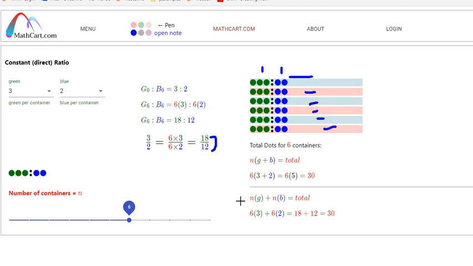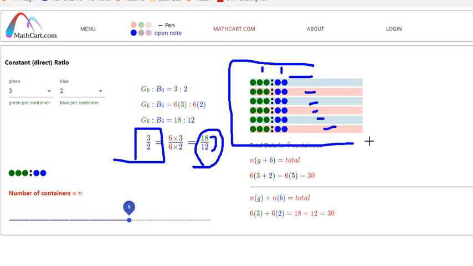So the ratio is going to keep doing that all the way through. It's always going to keep that same number of greens and blues. So a lot of times in math, that's why when we have something like 18 over 12, we simplify it to 3 over 2. Because 18 over 12 would be the whole set, all 6 of them. But I can simplify that down to just 3 over 2. You understand that? So this is a lot of times why we simplify fractions.